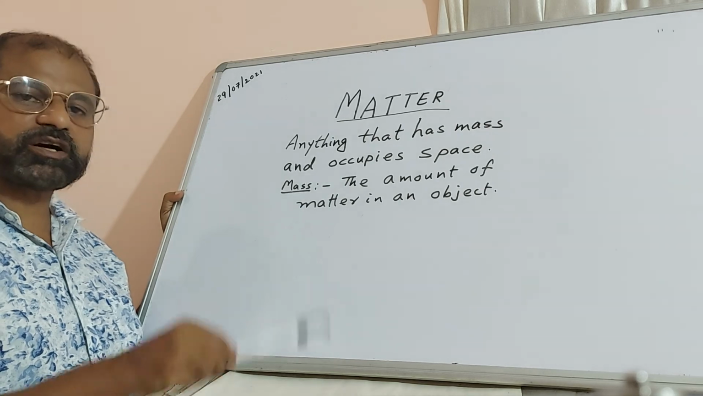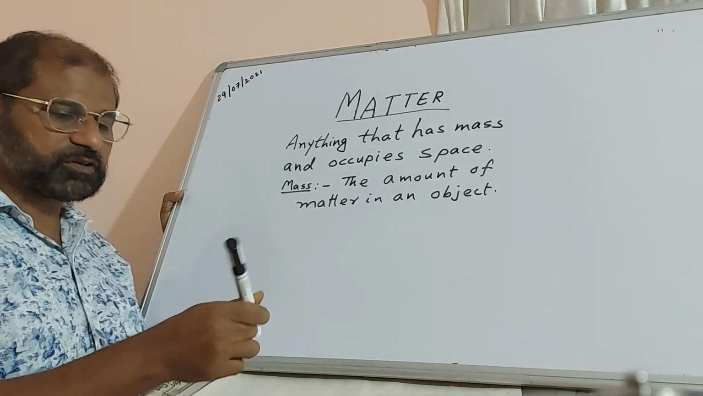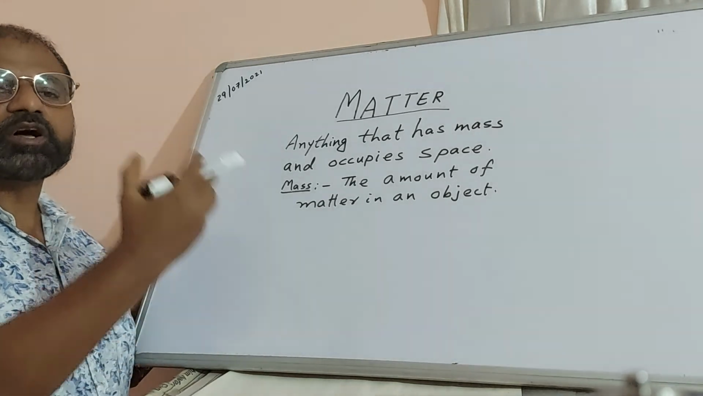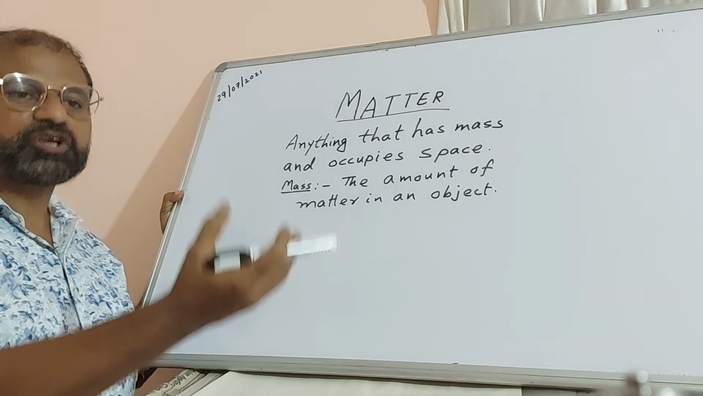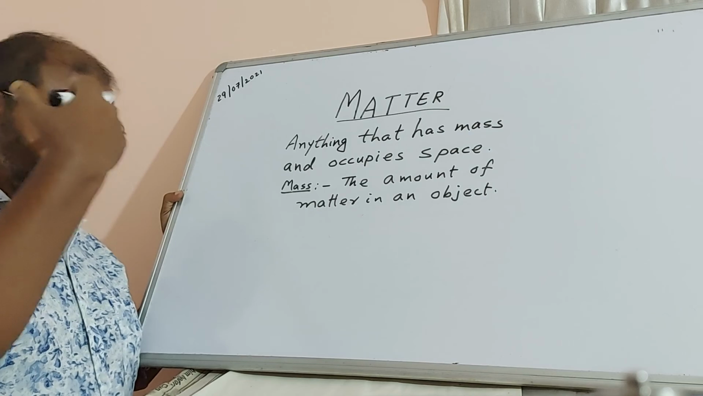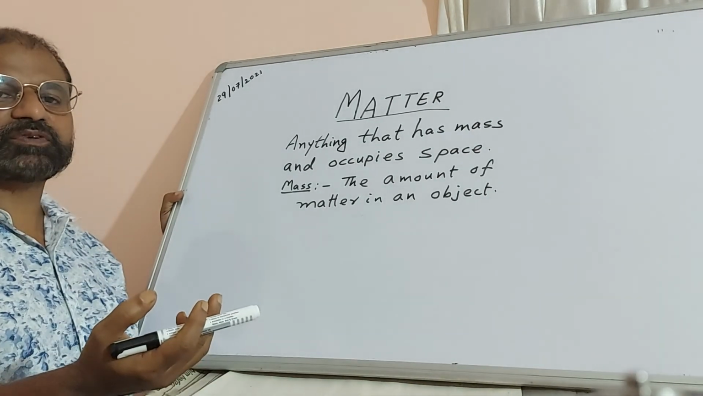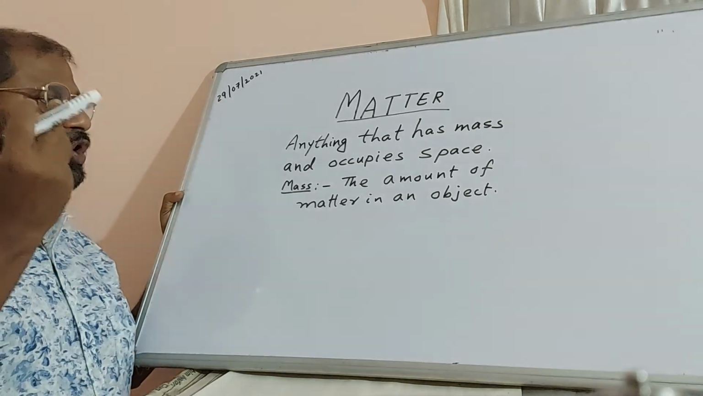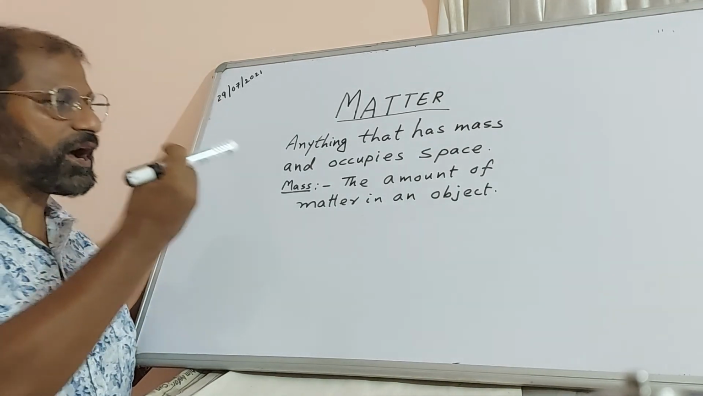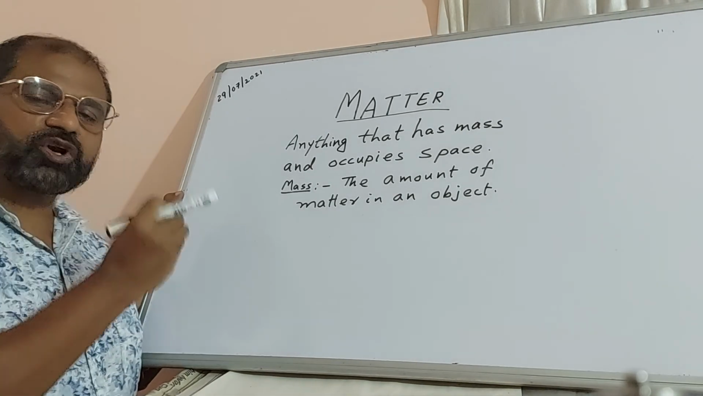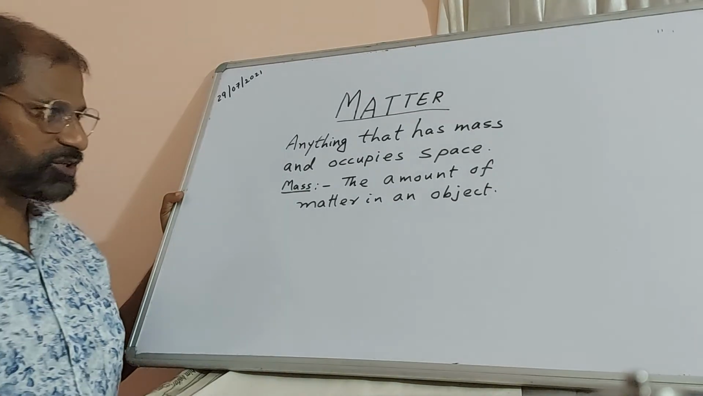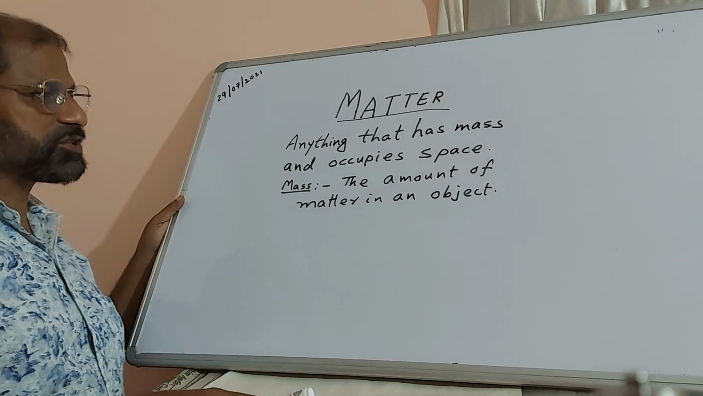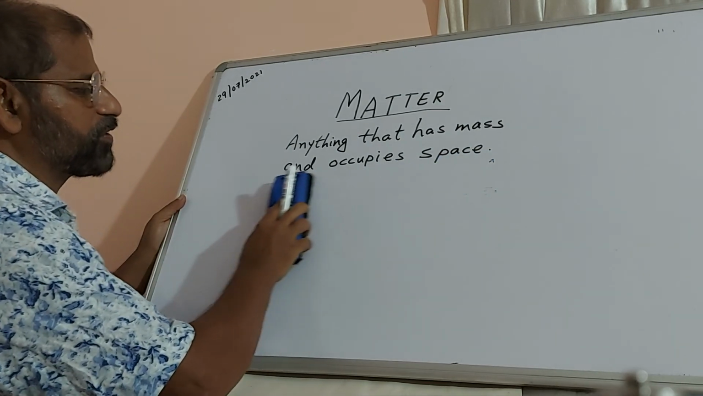If you take a duster, marker, board, book, pen, pencil, stone, take yourself, this spectacle, all this occupies space and has mass. Therefore, all these are matter, right? So I already told you what mass is. There are two more terms which you have to learn when you learn about matter.